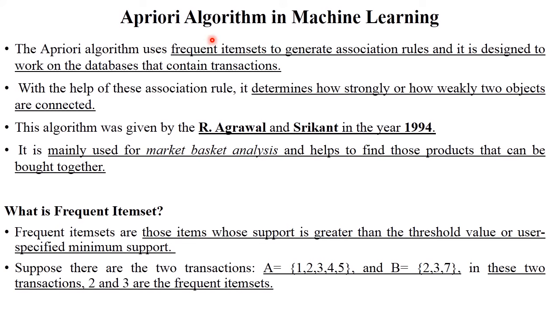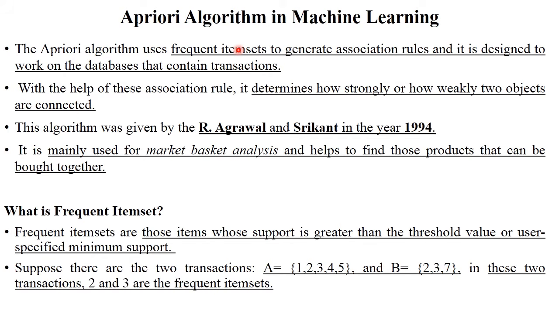The next point is the Apriori algorithm in machine learning. The Apriori algorithm is generally used to calculate association rules by using support and confidence. This algorithm was developed by R. Agrawal and Srikant in the year 1994. Basically, the Apriori algorithm is used to calculate the frequent item sets in market basket analysis.